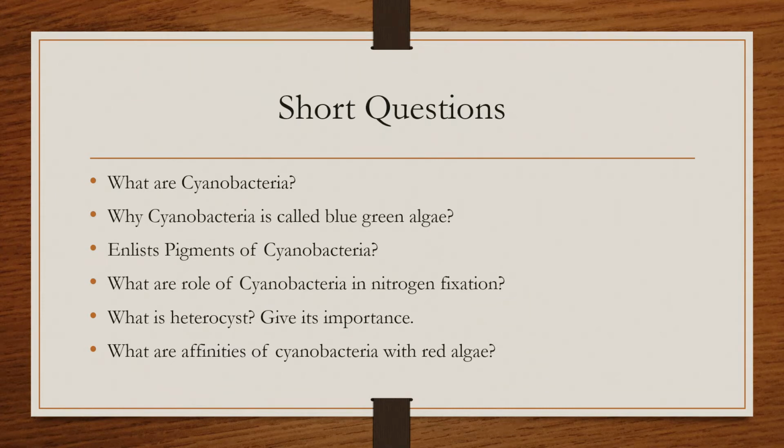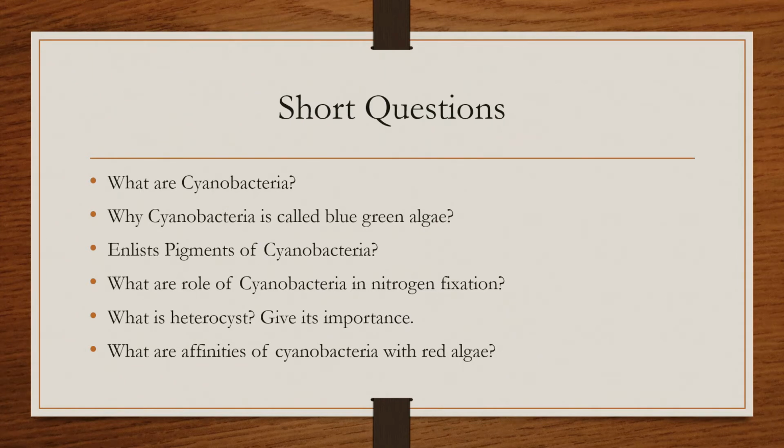have mostly blue pigments, and they are nitrogen fixing and photosynthetic. The most important point is that they are photosynthetic organisms. So in this way you can define what are the cyanobacteria. Then you can also tell that they are a little bit similar to the algae as well as the bacteria.